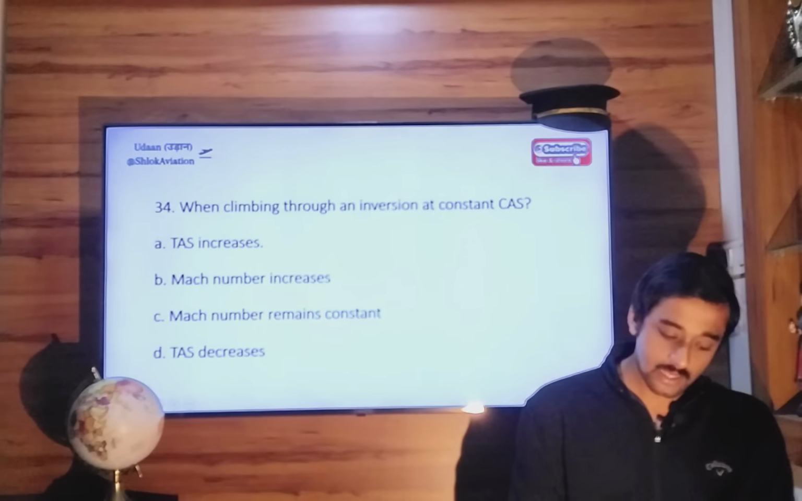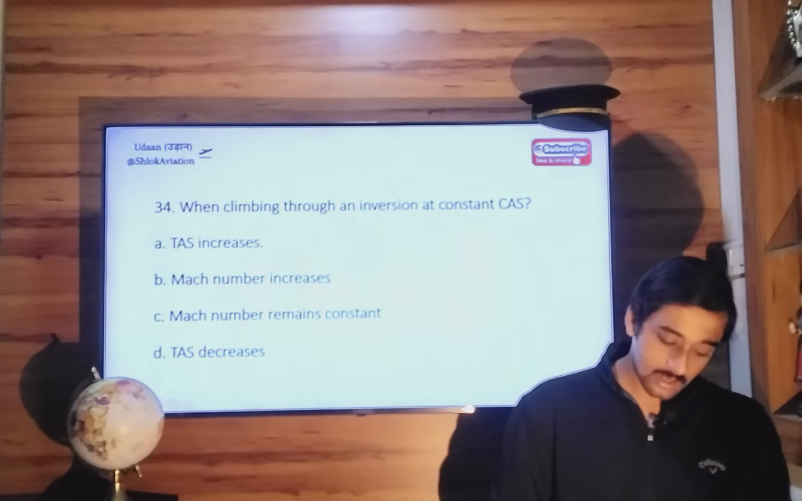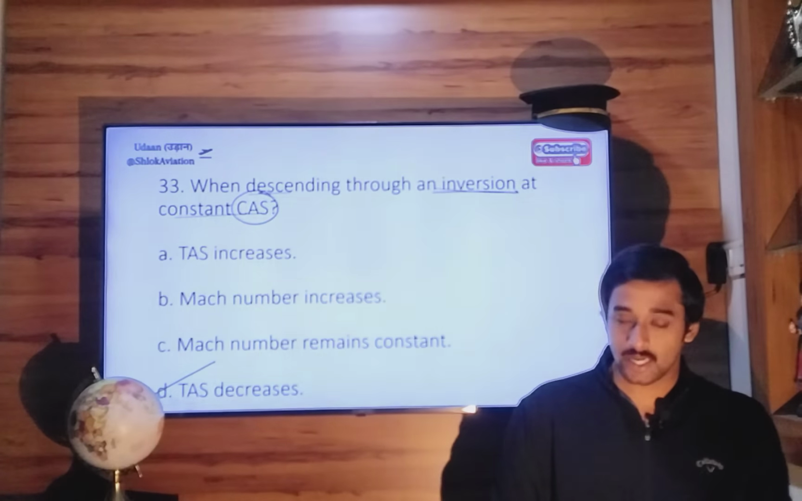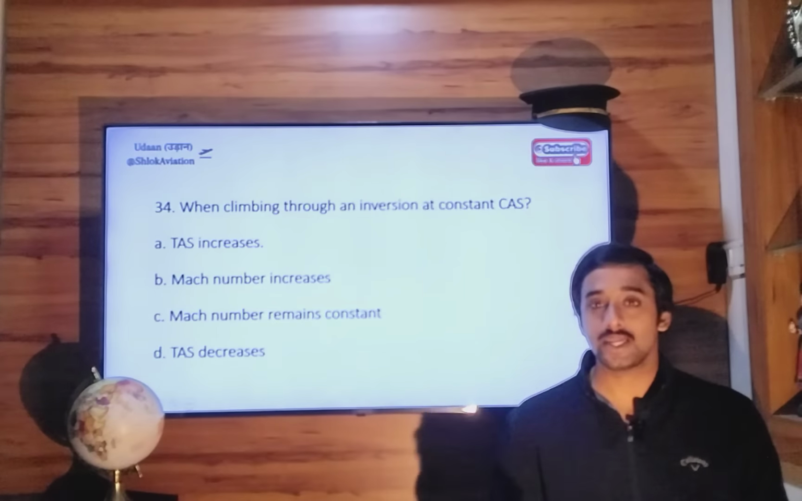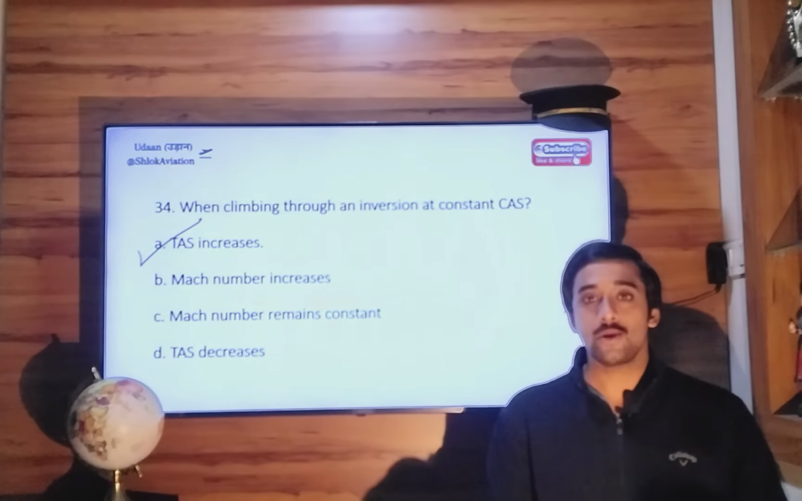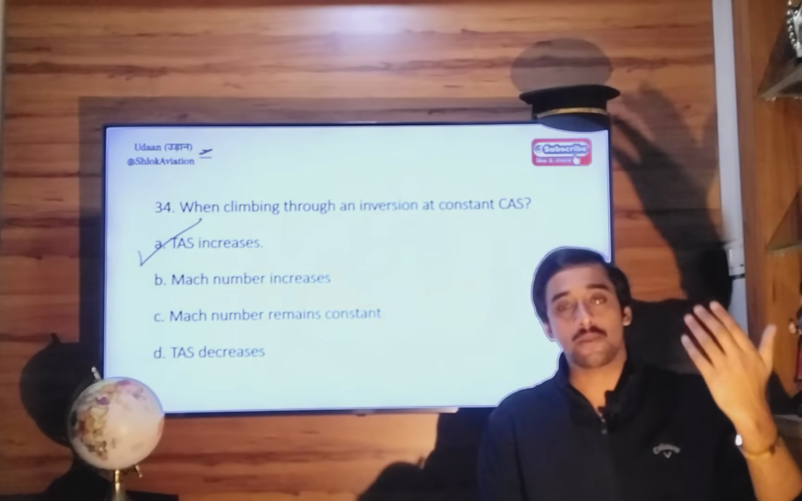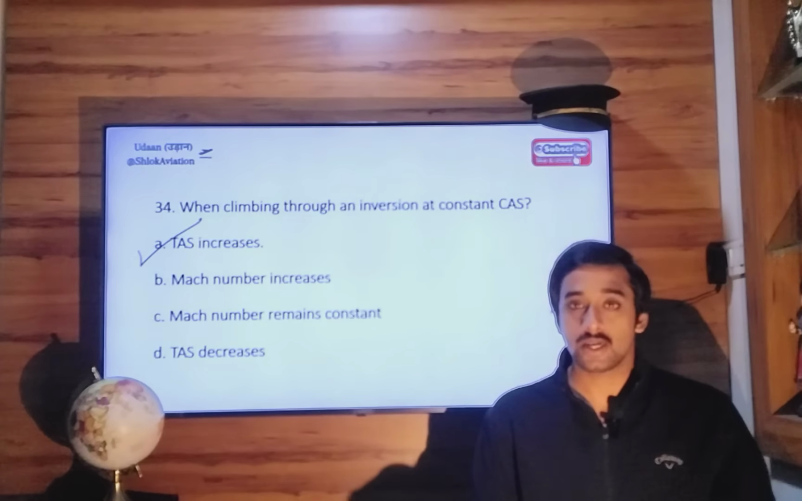34. When climbing through an inversion at constant calibrated airspeed. Okay, so now you are doing the opposite. Here you were descending, here you are climbing. So if you want to climb at constant calibrated airspeed, your true airspeed should increase. Why? When you climb to higher altitudes, atmospheric pressure decreases. Atmospheric pressure decreases, that means dynamic pressure decreases. So calibrated airspeed will also decrease.